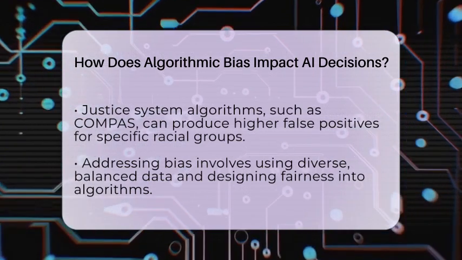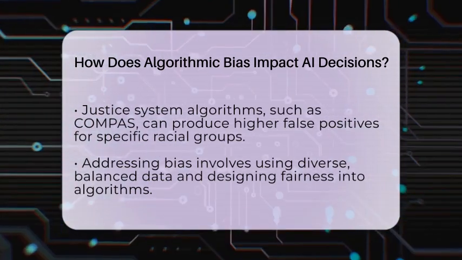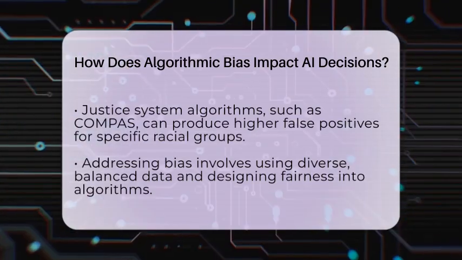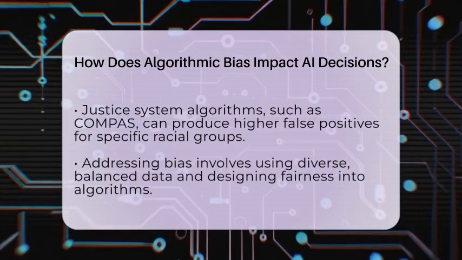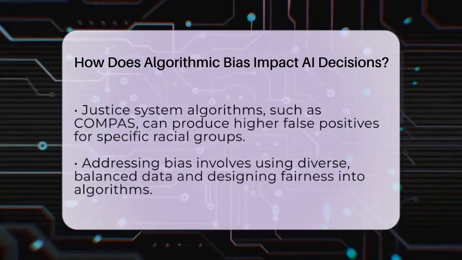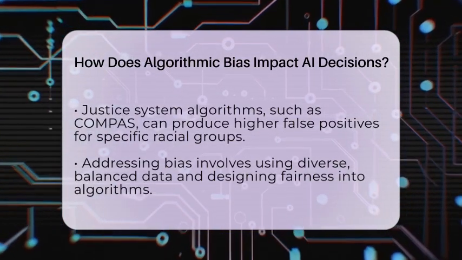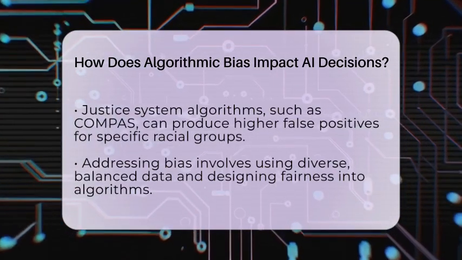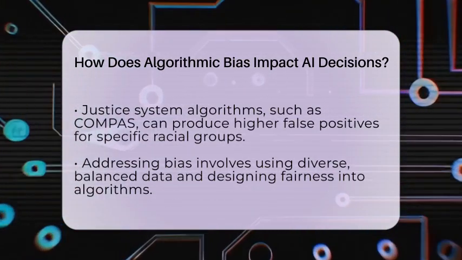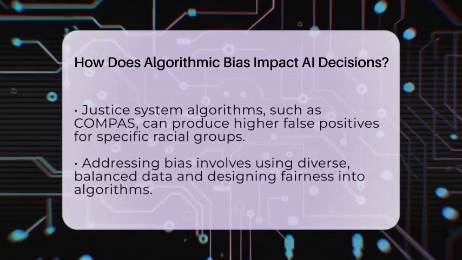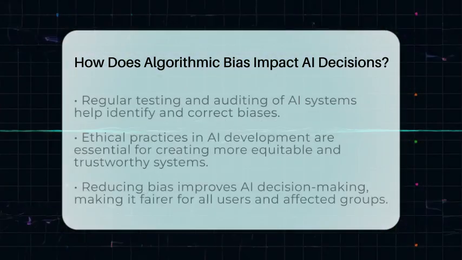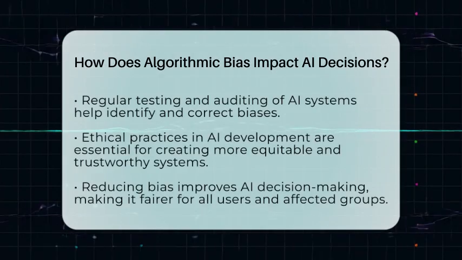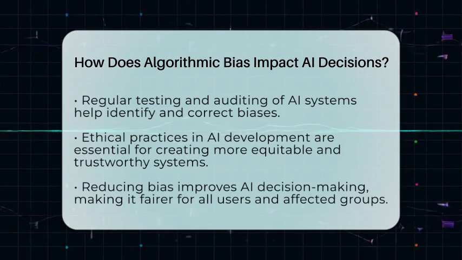In recruitment, a tool developed by a big company was biased against women because it was trained on resumes mostly from men. It penalized words like "women's" or resumes from all women colleges, which unfairly limited female applicants. In the justice system, the Compass algorithm used to predict if someone might commit a crime again was found to produce twice as many false positives for black offenders compared to white offenders. This shows how bias can influence important decisions that impact lives.